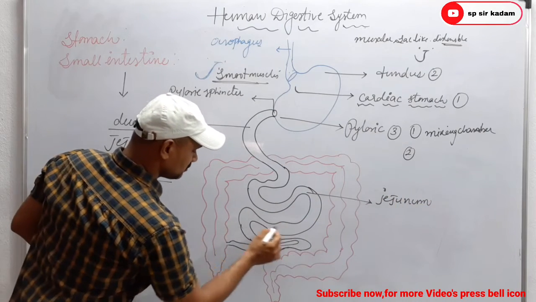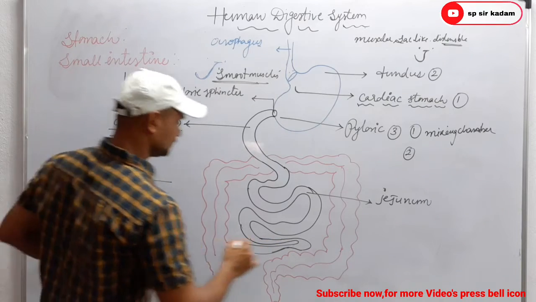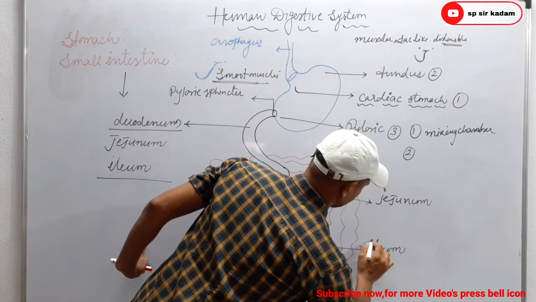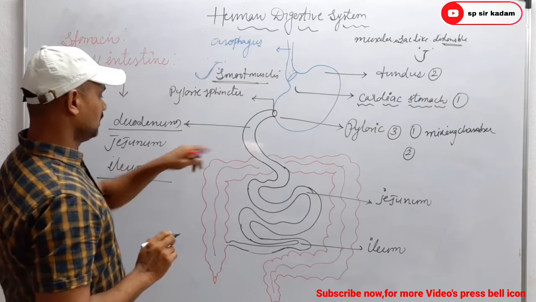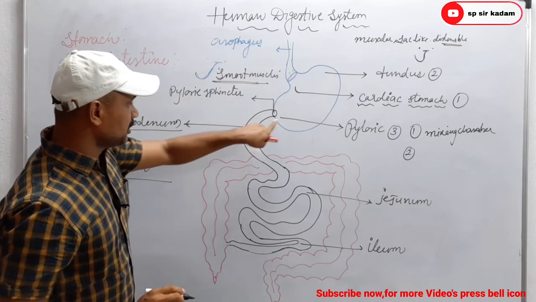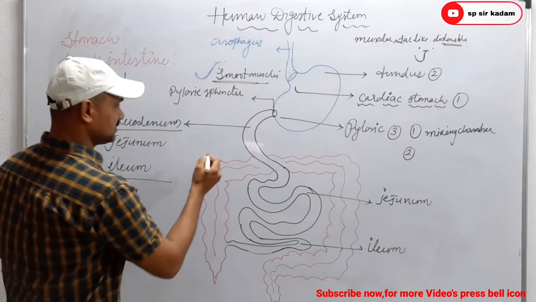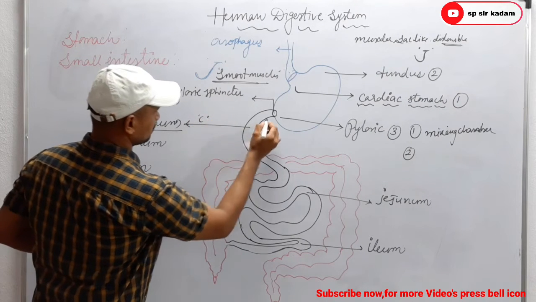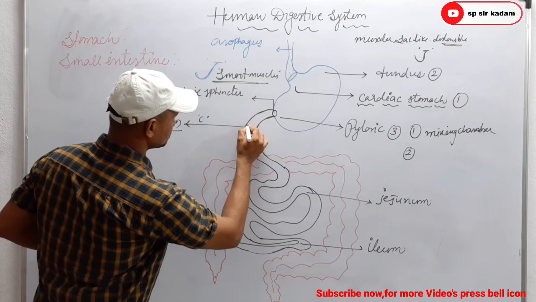And this jejunum opens into the highly coiled part known as the ileum. Remember the parts of the small intestine. The part present immediately below the pyloric stomach is known as the duodenum, and this duodenum is which shape? C shape. Look at this diagram. This duodenum is C shape.